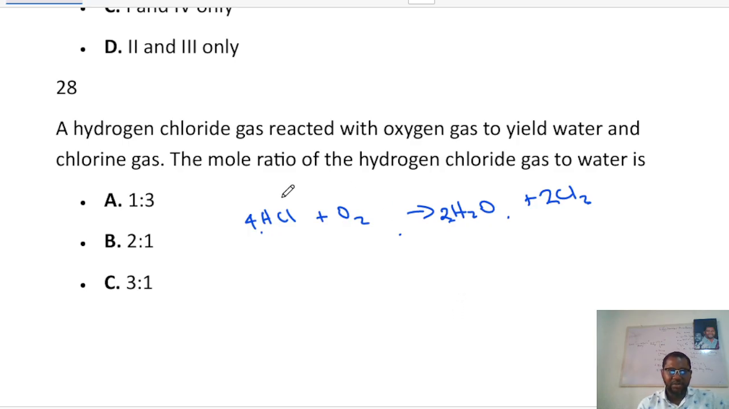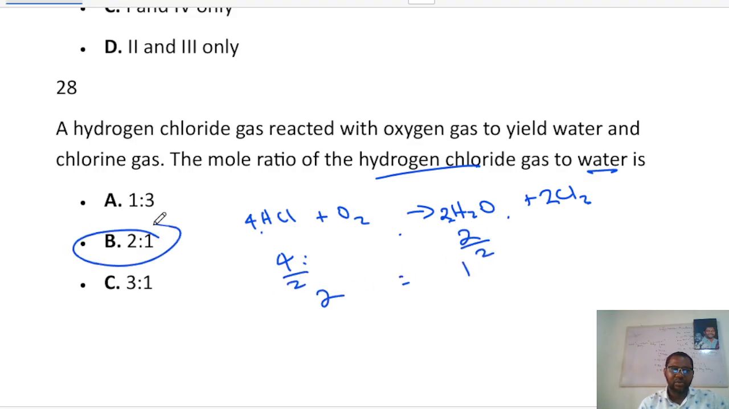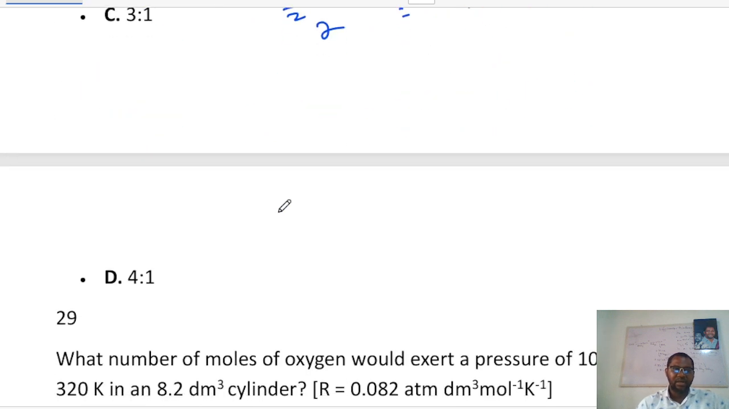Okay, so the mole ratio of hydrogen chloride gas to water. For hydrogen chloride gas, the mole is 4. For water, the mole is 2. So this is the same thing as 2:1 if I divide both sides by 2. So B is the answer to that question.